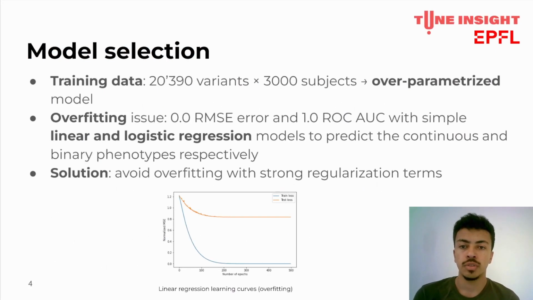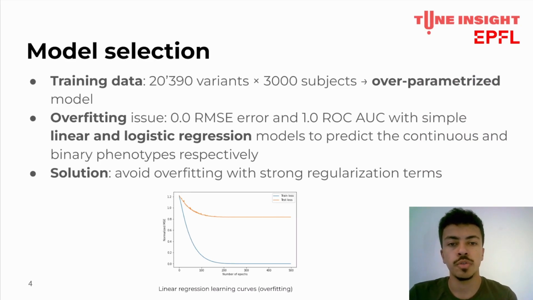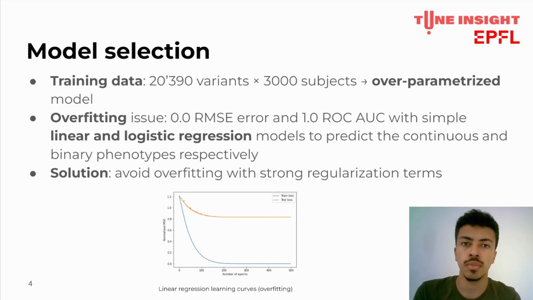The data provided for the competition contains the genotypes of 20,000 variants taken from 3,000 subjects. Considering the subjects as samples and the variants as features, we are facing an over-parameterized system, that is to say, a system of equations that has more unknowns than equations. In general, we can find an infinite number of solutions for such problems.